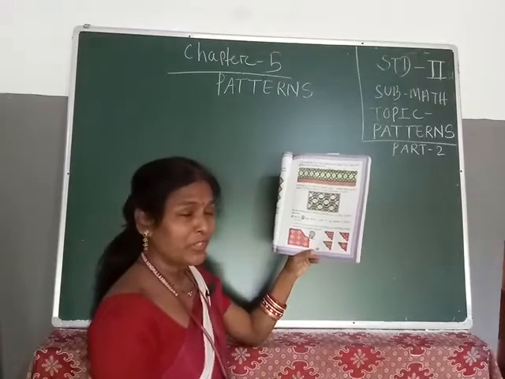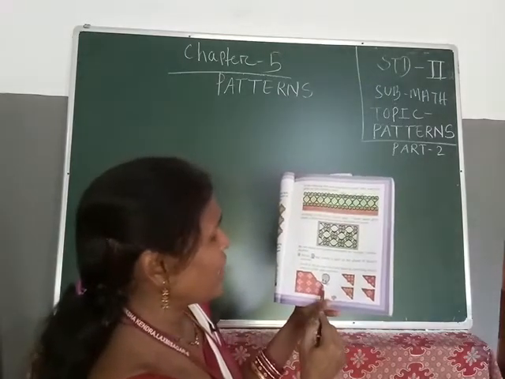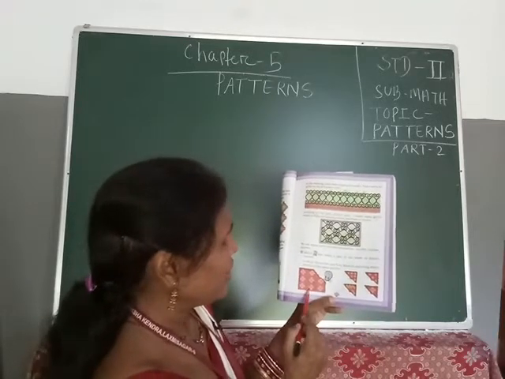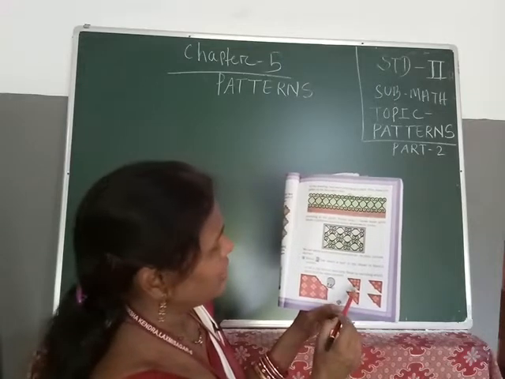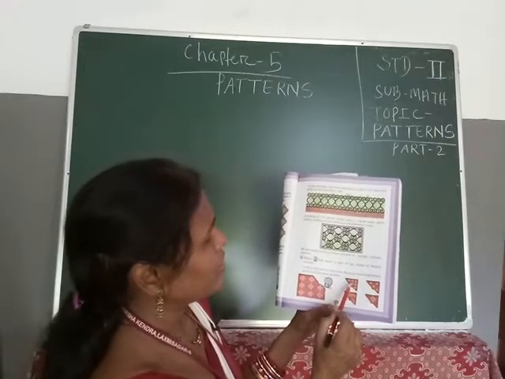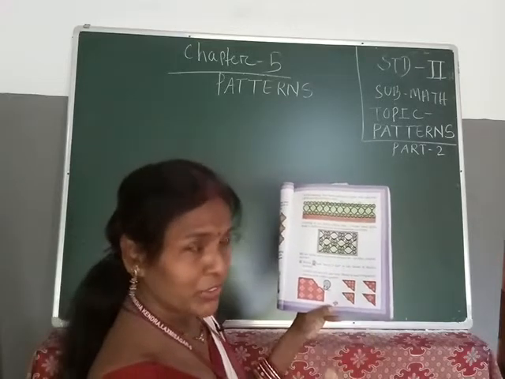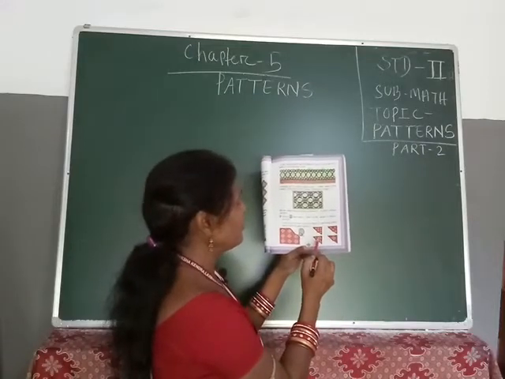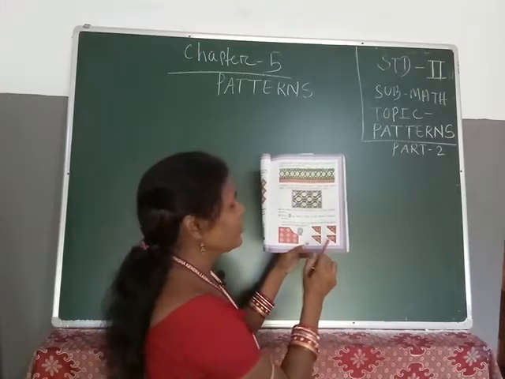So now tell me students, here you see Bholu has taken this much part, and which is the same, you see. Here 4 dots are given, here also 4 is given, 4 diamonds, and here also 4 given, but you see this one is 1, 2, 3, 4, 5, 6. No, this is not possible. This one is 1, 2, 3, 4. This one also not possible. Then next you will see 1, 2, 3, 4, 5, 6, 7, 8. This one also not possible. Next 1, 2, 3, 4.